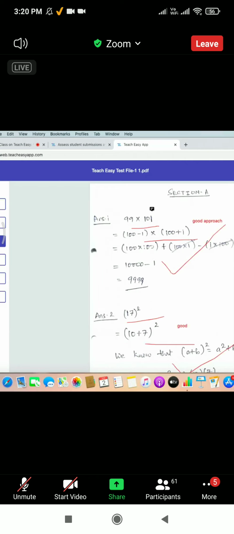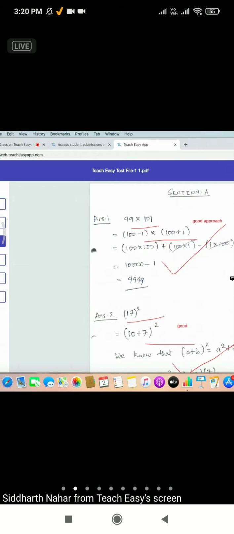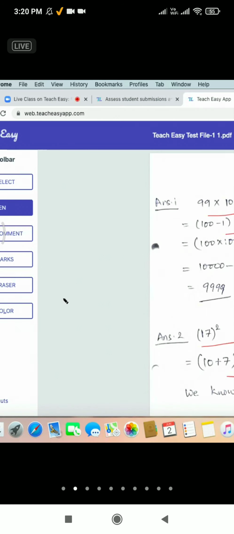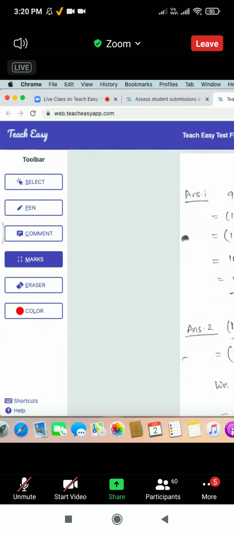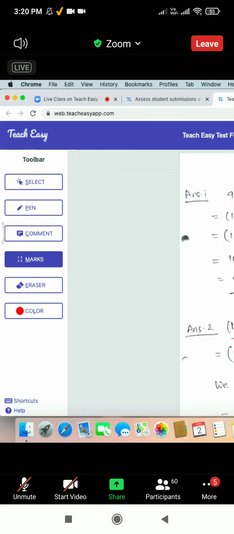Now, one more thing. Let's assume this is a file where students have submitted their exam answer copy, and you have to give marks. Instead of manually writing marks with a pen, you can simply choose the marks tool, click add, click wherever you want to give marks, and simply give the number, and we'll create that mark drawing for you. In a similar way, I can give another mark, say 3 and 4.